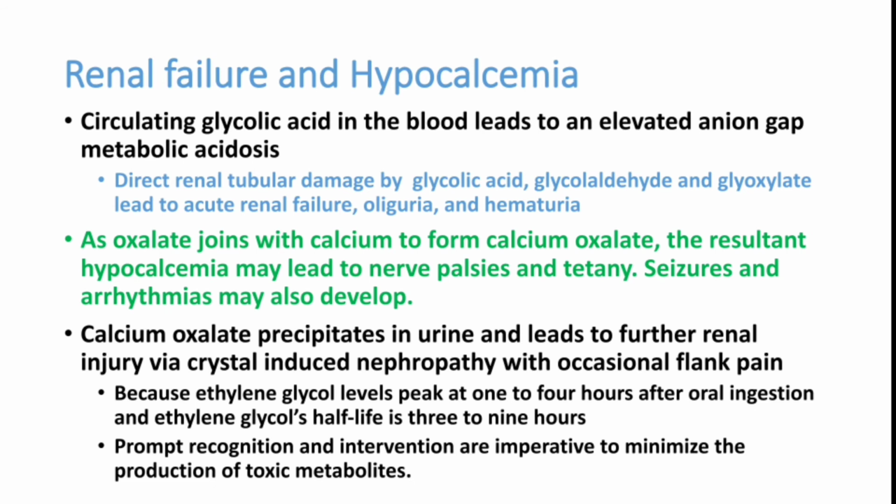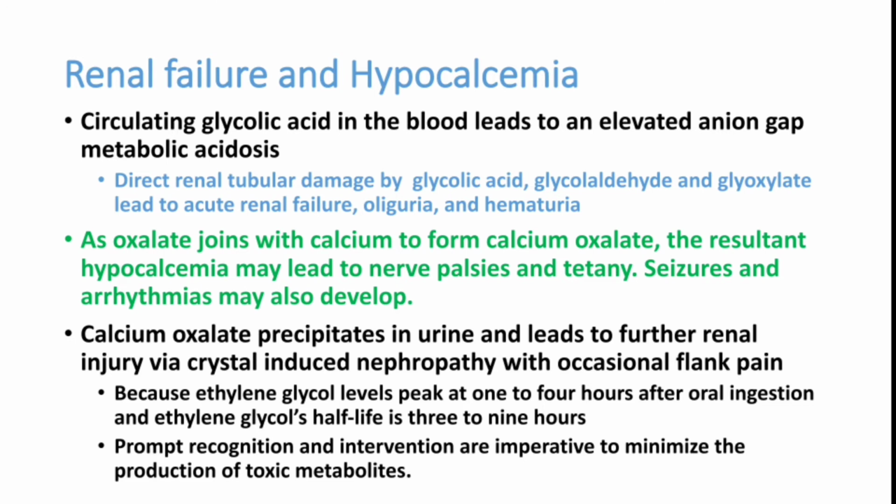Now we can see something about renal failure and hypocalcemia in this ethylene glycol toxicity. Circulating glycolic acid in the blood leads to elevated anion gap metabolic acidosis. Direct renal tubular damage can be produced by glycolic acid, glycaldehyde, glyoxylate. All these things will produce direct renal damage and produce acute renal failure, oliguria and hematuria. So it has already produced a high anion gap metabolic acidosis, and it will also produce renal failure.